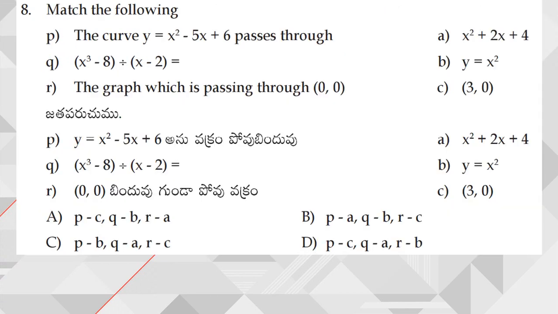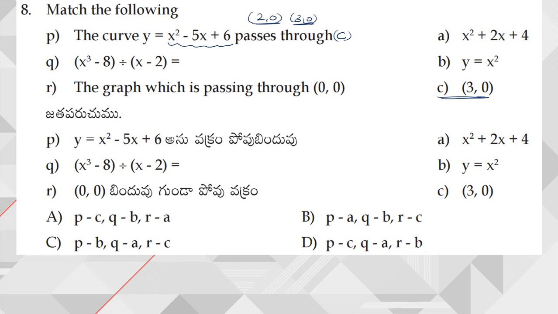The curve y is equal to x square minus 5x plus 6 passes through. Now if you want to have passes through, that means simply we need to find out the zeros of this polynomial. The zeros of this quadratic polynomial are nothing but 2, 3. That means the points through which it is passing are 2, 0 as well as 3, 0. Now from this, option C will be my answer. So we can take 3, 0, or if it is given 2, 0, then also it will satisfy.